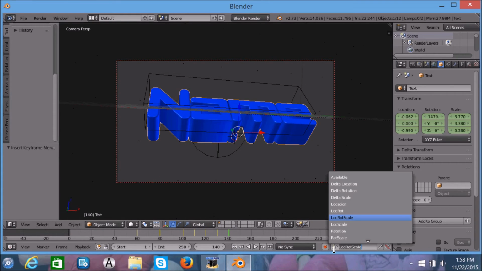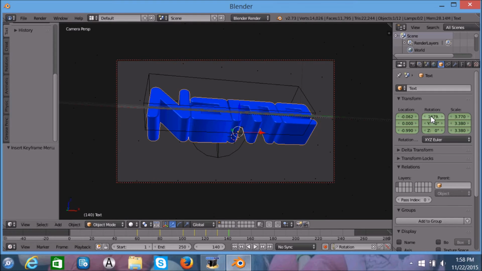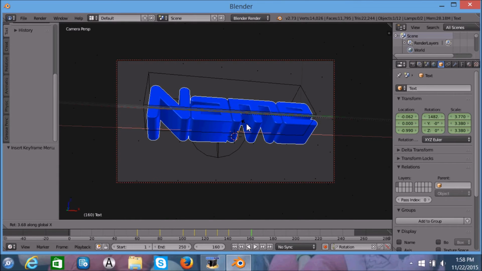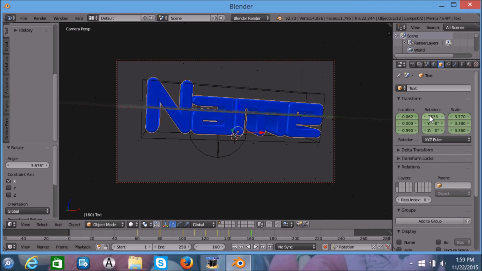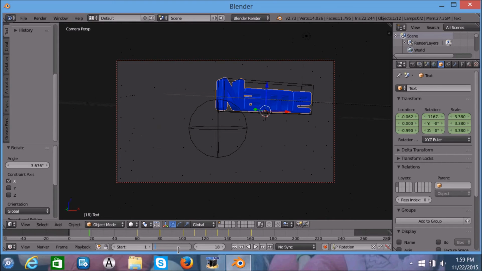We're going to do this rotation. Click I on this. Go to 160. And then press R. Well, no wait, not that. We have to go over here and do it. You have to go over here, and then do this, and then make a keyframe. We'll make your name go over to 180. We'll make it end at 180, and then that's going to be your intro.